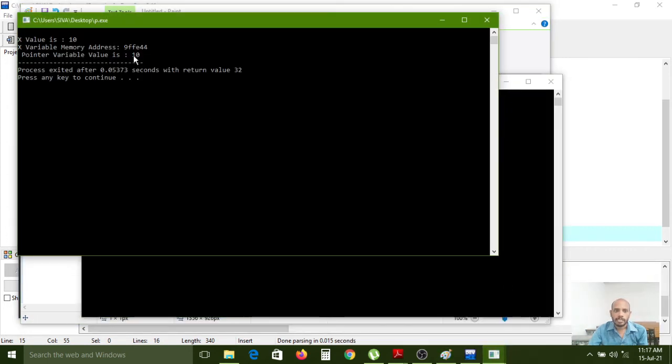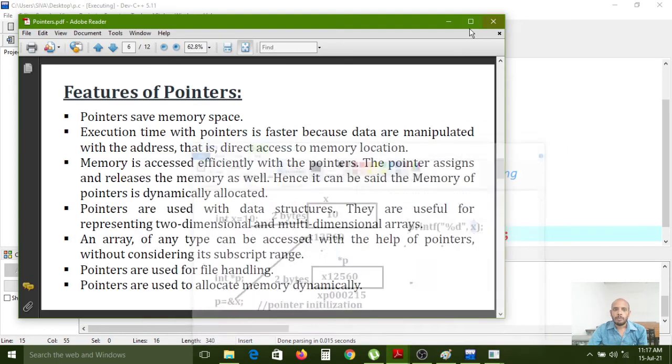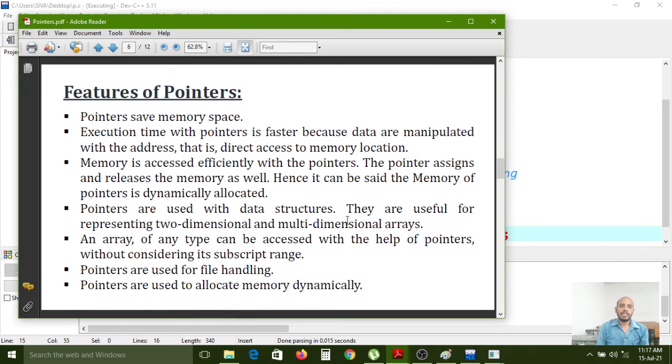So here, compared to a normal variable, pointer variables have very few tasks. That's why pointers are very fast, and they can save memory also. Execution time with pointers is faster because data are manipulated with the address, that is, direct access to the memory location.